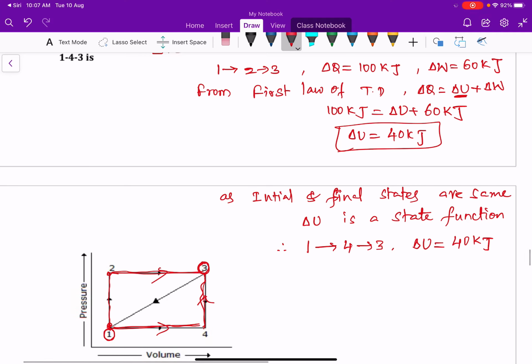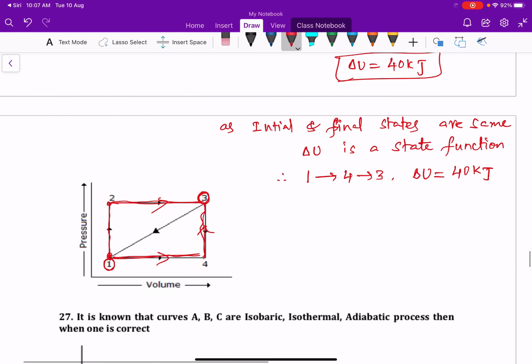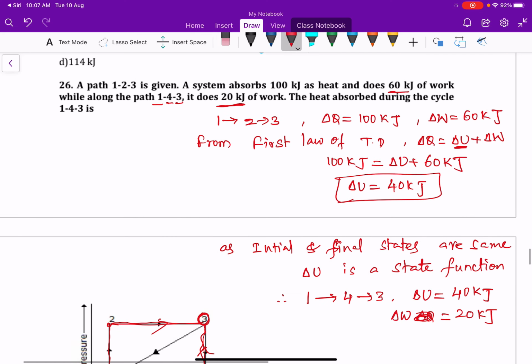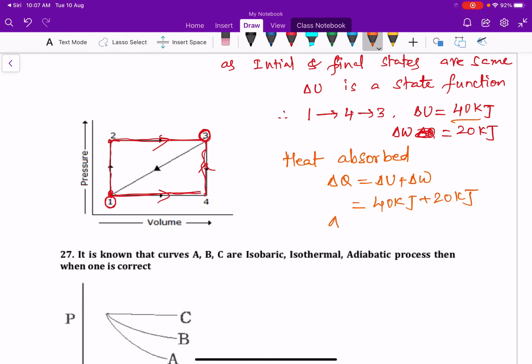As we know, internal energy is a state function, and it does 20 kilojoules of work. In this case, the work done is equal to how much? 20 kilojoules. Sorry, that is work done, not heat energy. Work done equal to 20 kilojoules. The heat absorbed during this cycle 1, 4, 3 is, from the first law of thermodynamics, delta Q equal to delta U plus delta W, that is, delta U is 40 kilojoules plus delta W is 20 kilojoules. So the final answer for this question is 60 kilojoules.